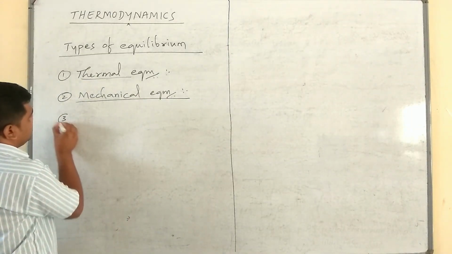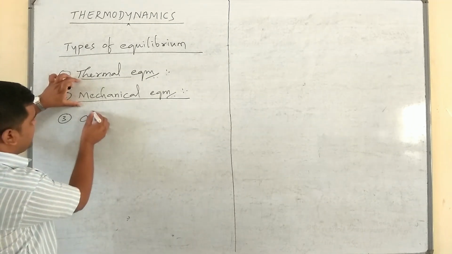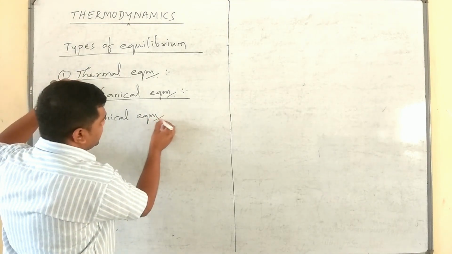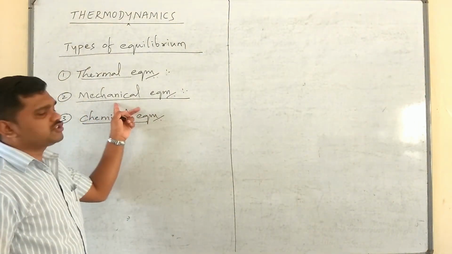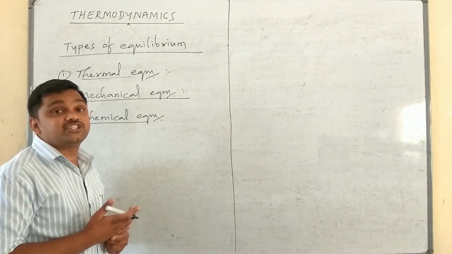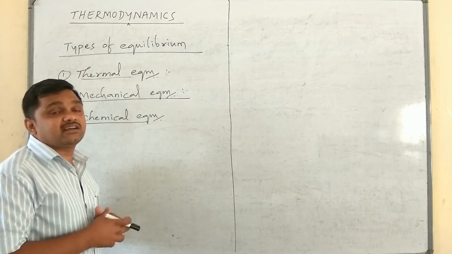Next, the third one, after thermal equilibrium and mechanical equilibrium, is chemical equilibrium. Here the net force should be equal to 0, but there will be no chemical reaction taking place, meaning no exchange of matter takes place.